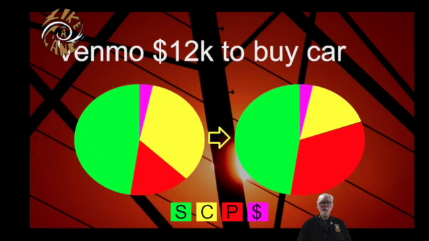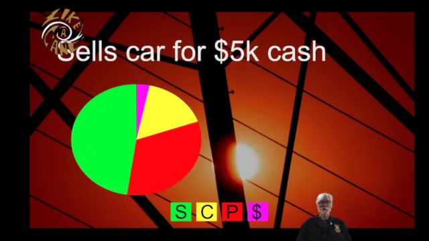Okay, now let's say he sells his old car. Now remember, it was worth $7,000, but he's going to try and help out his little sister by selling it to her for $5,000 cash, just because he's a nice person. So what happened now is he has lost some wealth stored as property, because he signed his title over to his sister, and he gained a smaller amount of wealth stored as cash. So in this change, he saw a net loss of wealth.